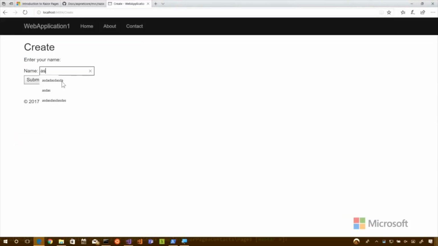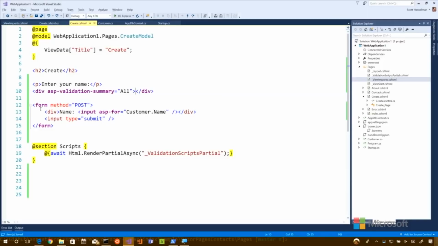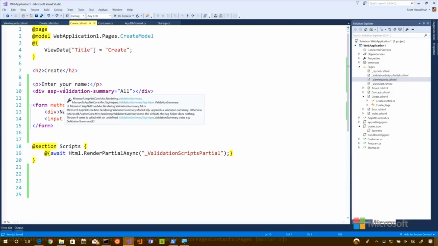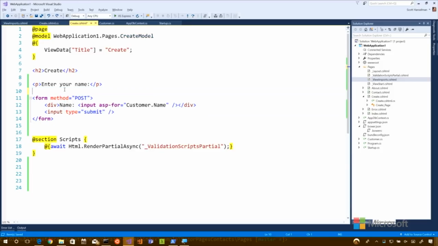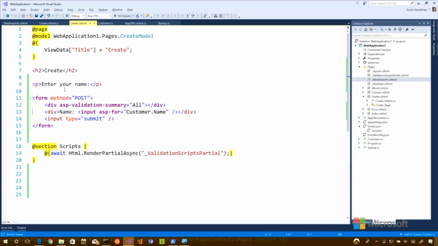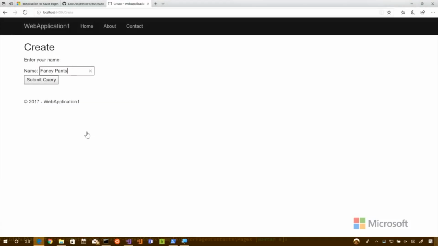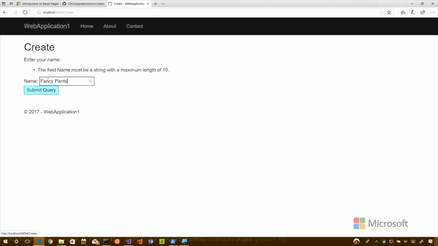All right, so I'm putting in a long name, Fancy Pants, and nothing's happening. No? And I'm realizing that I've got my form with my input for customer name, but I put my validation summary outside the form. So I'm going to put it inside the form because it's validating the form. And then I'm going to hit refresh. Fancy Pants. See? And it says the field name must be a string with maximum length 10.